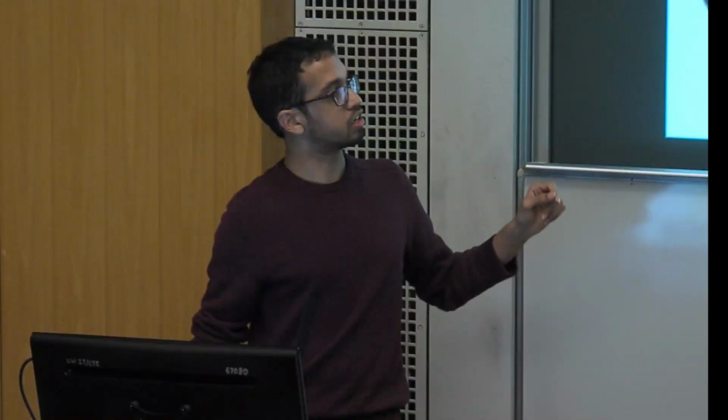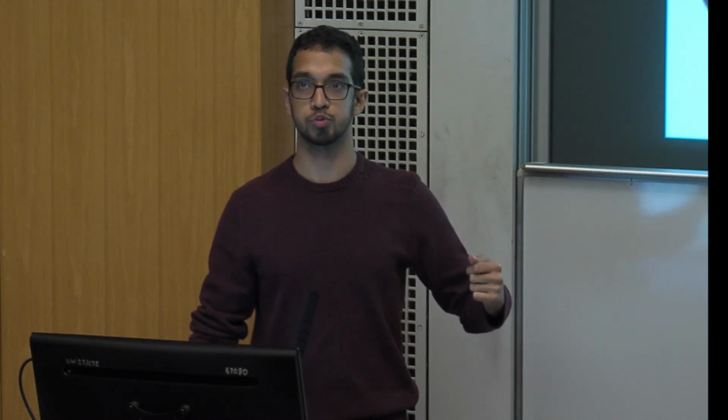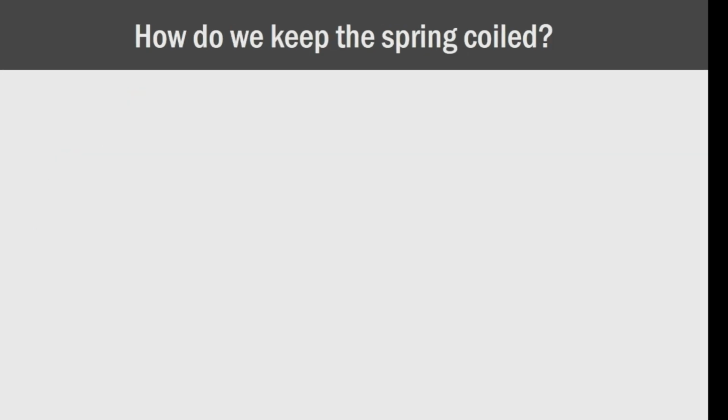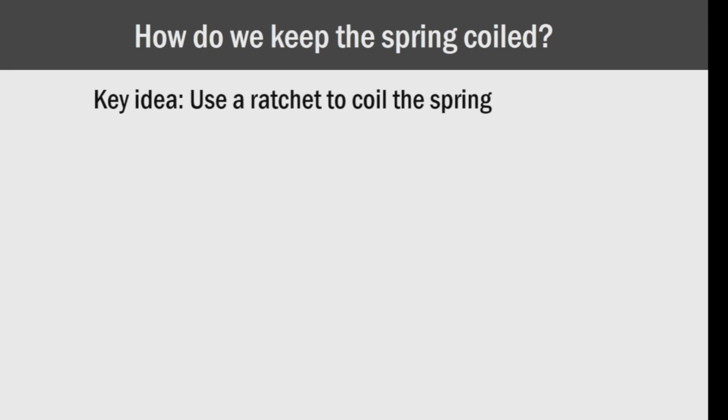The key idea here is that we're going to store information in the rotation of a spring. So the way this works is when you apply force to press down the button on the insulin pen, it's going to coil up this spring. The question, of course, is how do we do that in a controlled way? And we do that by using a ratchet mechanism to coil up this spring in a controlled fashion.